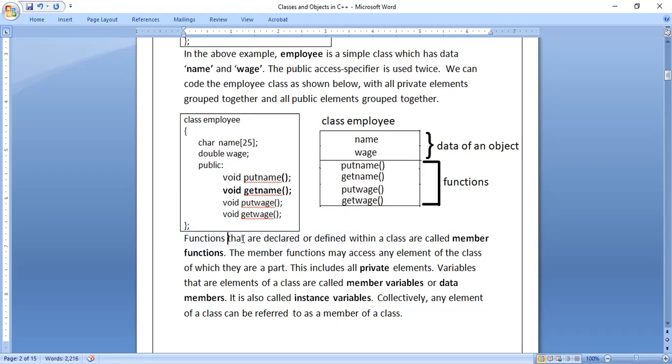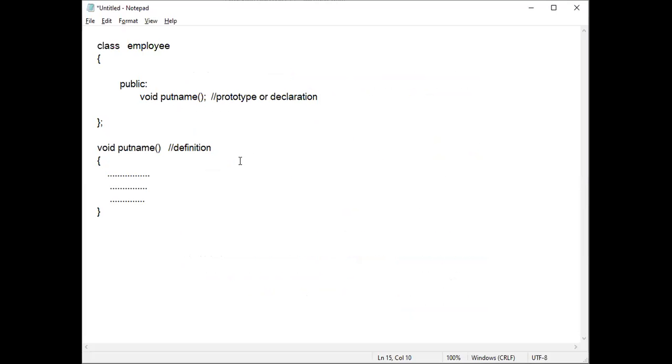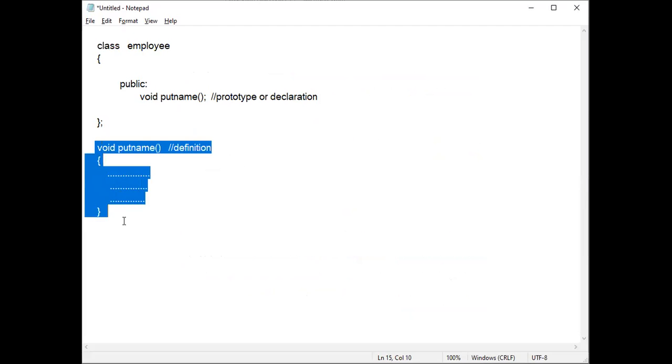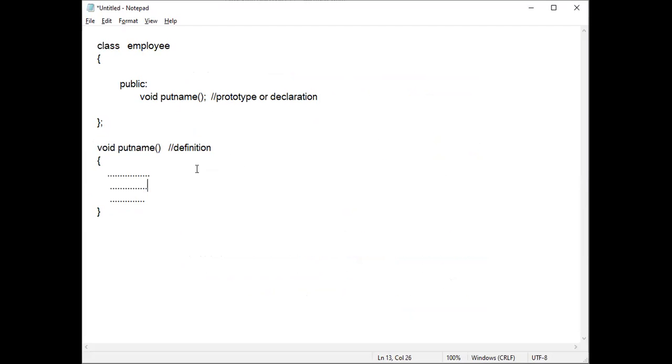So functions that are declared or defined means two things we have done here. This is a declaration line. These lines are the definition lines. So try to understand. This is a declaration line where I have written void put name, opening parenthesis, closing parenthesis, semicolon. So I have ended the function with a semicolon. Further, I have not extended that function.